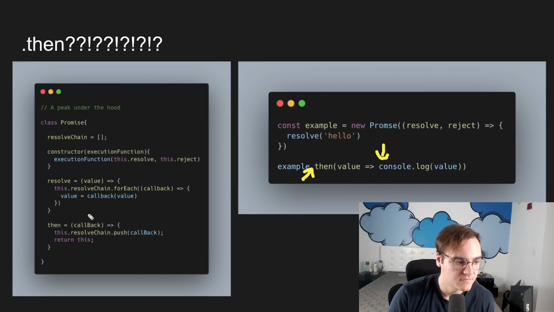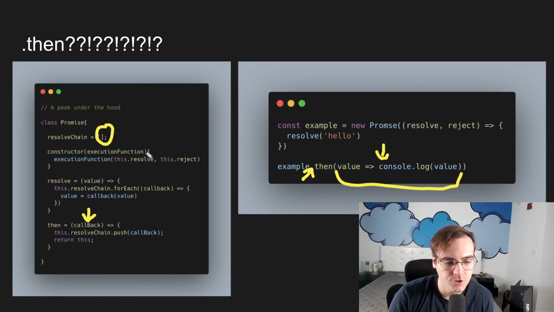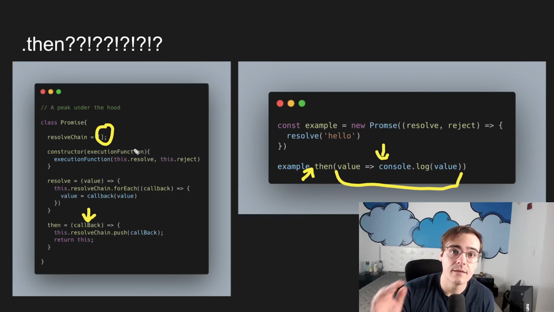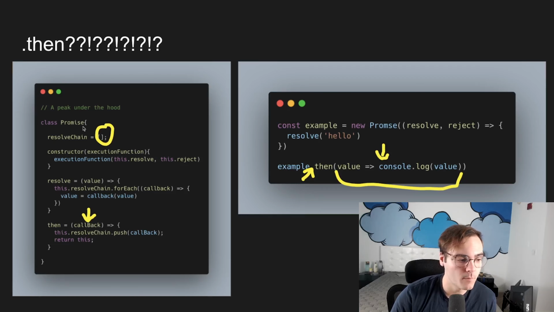We have this then that takes in a callback. And then when that callback comes in, we add it to this resolve chain array. Now that's critical here. The resolve chain is not a single thing, right? It's not just this one callback. It is an array that you might imagine could contain multiple callbacks. It could contain multiple things that you're doing when a promise resolves. And that key point, that is the power that gets us away from callback hell. And then notice we're also returning this here.